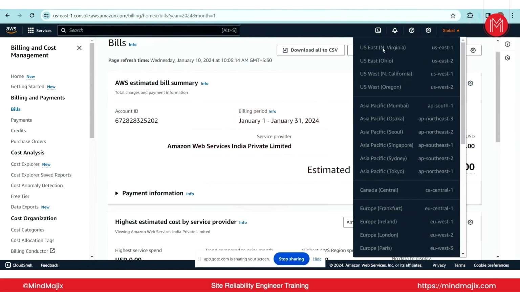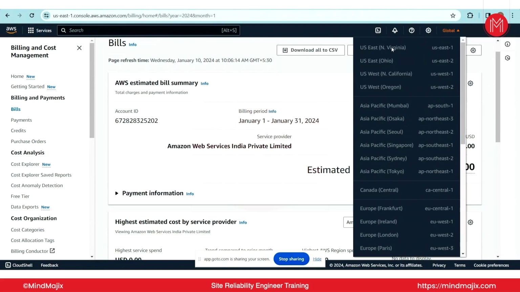You will have the code name, right? Like a roll number. Even when we did BTech, we all had roll numbers and names, so the roll number represents our name. Similarly, US East 1 is US East North Virginia. This is the code name of this region. So what is a region?